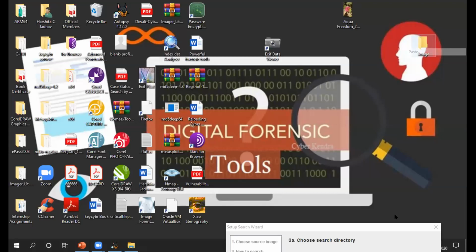So exactly, I have 358 items in my pen drive. So yes, it will take some time.